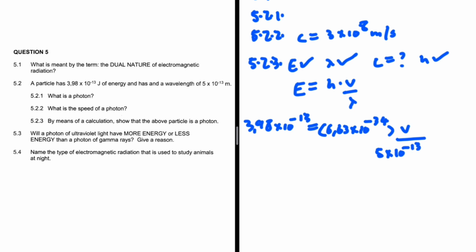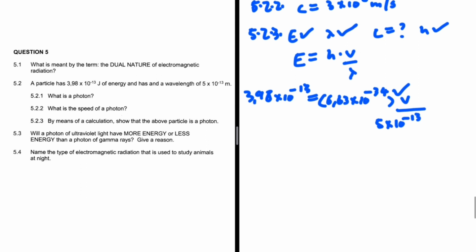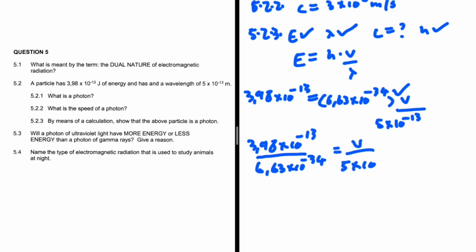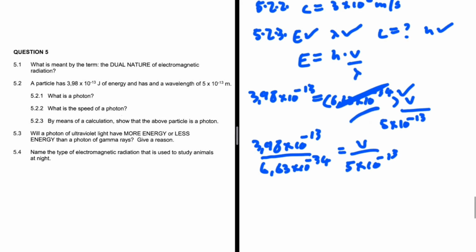So let's go ahead and divide both sides by Planck's constant. So we're going to have 3.98 times 10 to the minus 13 divided by 6.63 times 10 to the minus 34, being equal to V divided by 5 times 10 to the minus 13. We divided both sides by Planck's constant. Obviously, on the right hand side, Planck's constant and what we are dividing it with will cancel out. So at this point, we can go ahead and cross multiply.